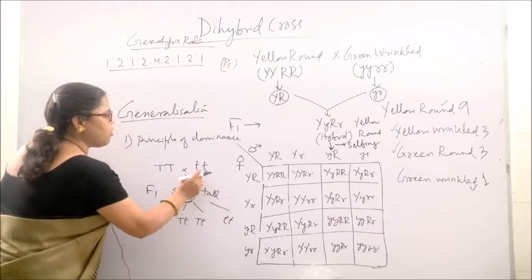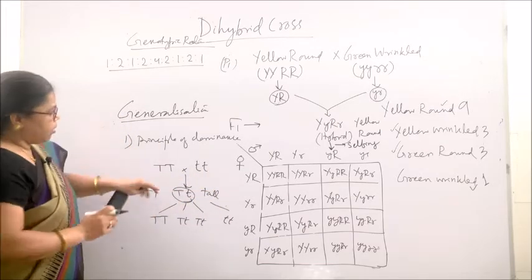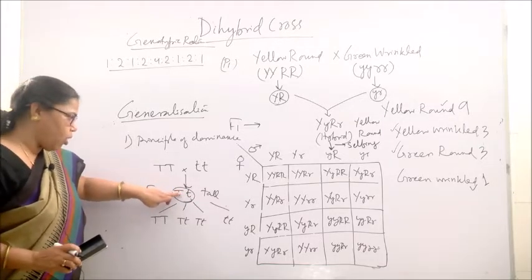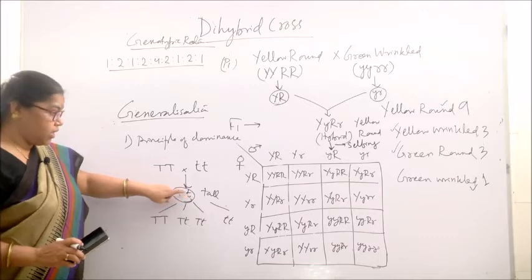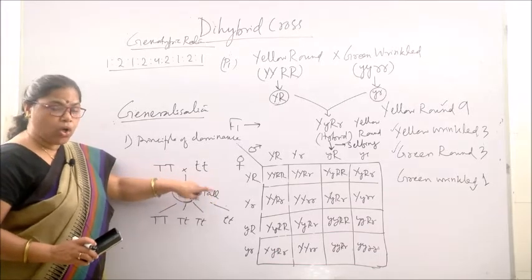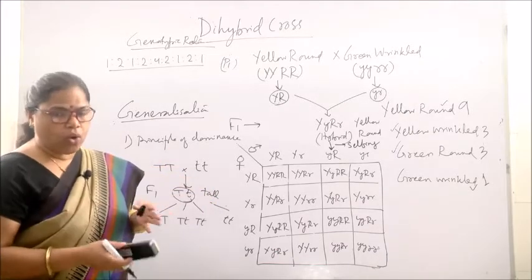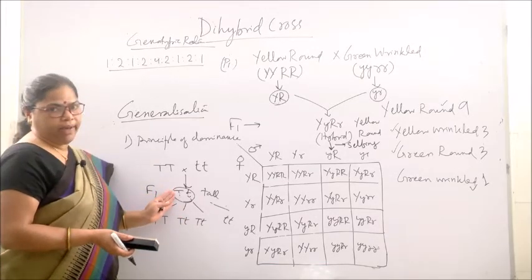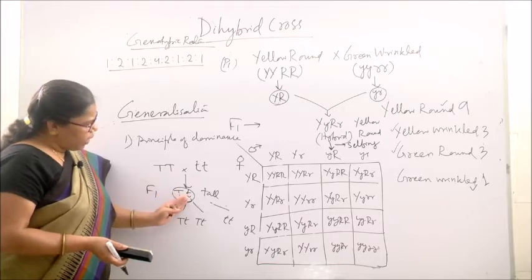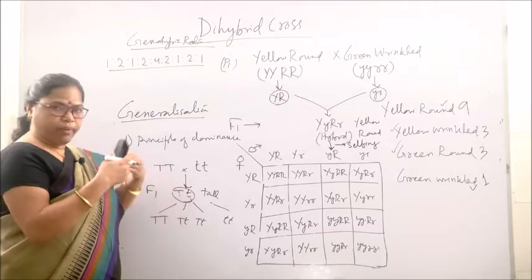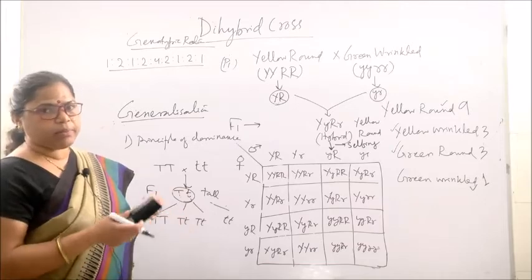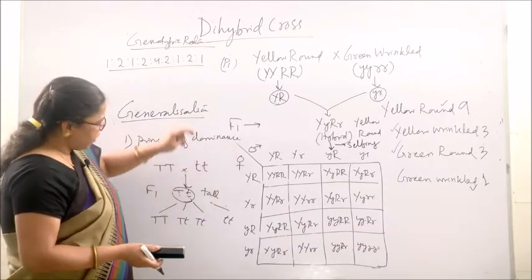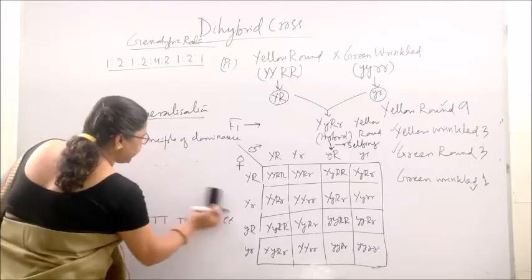The other character of the other parent is not observed. Although it contains both factors, that means the factor for tallness and the factor for dwarfness, it shows only the tall character. That means one character is masked or covered. It cannot express in the presence of the other factor. So, when one character or trait dominates over the other or masks the expression of the other character, it is known as dominance.